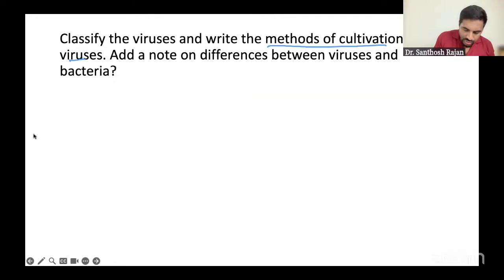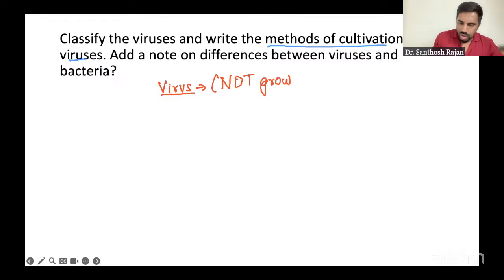Methods of cultivation is very important here. Why? For virus, you know that viruses will not grow in normal artificial culture media. Only bacteria will grow in artificial culture media. So we need to have a special media to grow. So what are the special media?